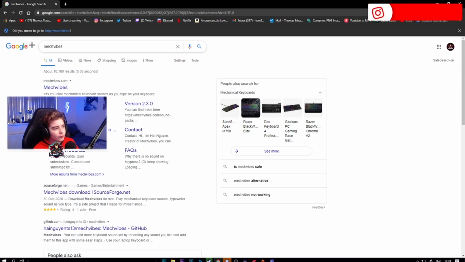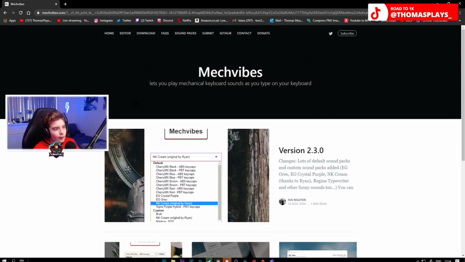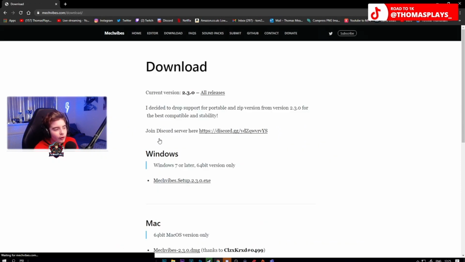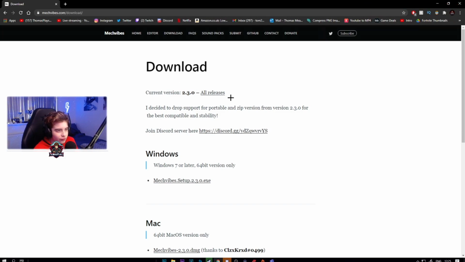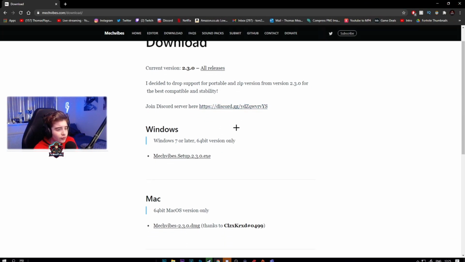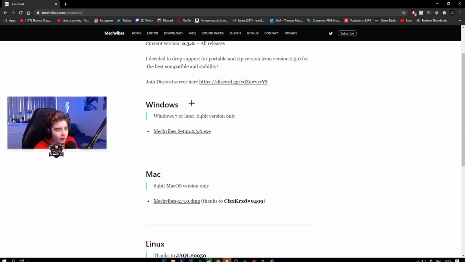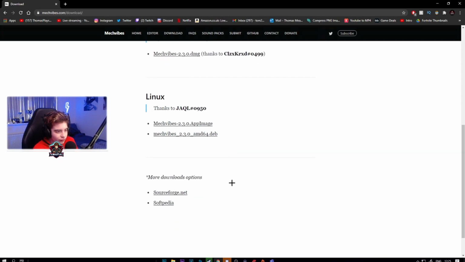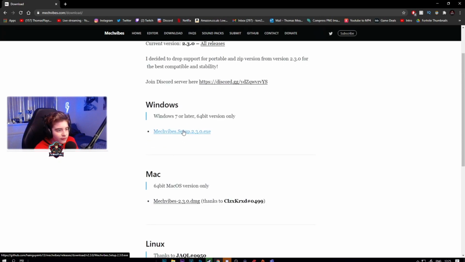Alright, so it's pretty simple. Just type Mechvibes into Google and look at the top one. It should be Mechvibes. Alright, so this is the website. You literally just go to the download part at the top, and then it should say current version 2.30 or releases, just use the current version. You can join the Discord server if you want to, but for Windows 7 or later, make sure you use the 64-bit. If you're using a Mac, Linux, stuff like that, there are other options. But yeah, we're going to be using that, so let's click on that.